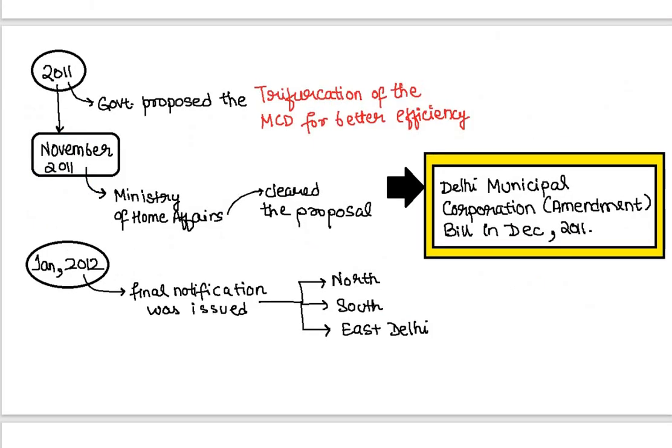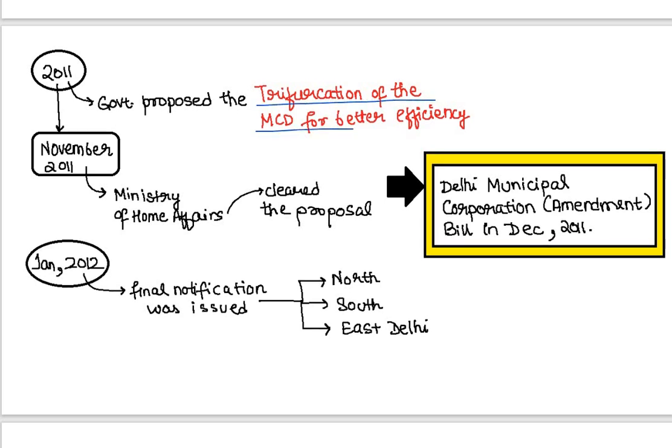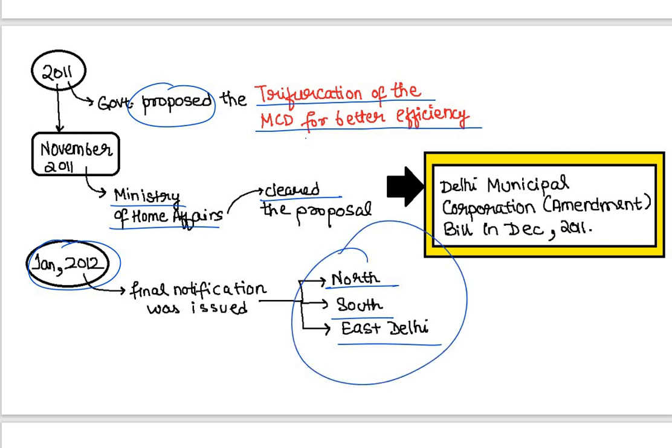So let us have a look at this particular bill. Now here we know, I told you initially also, that in 2011 the government proposed the trifurcation of MCD for better efficiency. In November 2011 this proposal was cleared. It was passed by the Ministry of Home Affairs, and finally in Jan 2012 this particular bill came into effect, and we had North, South and East Delhi municipal departments. Okay, and now in 2022 an amendment bill has been passed, wherein these trifurcated municipal bodies are now getting reunited again, and one MCD is now coming back to Delhi.